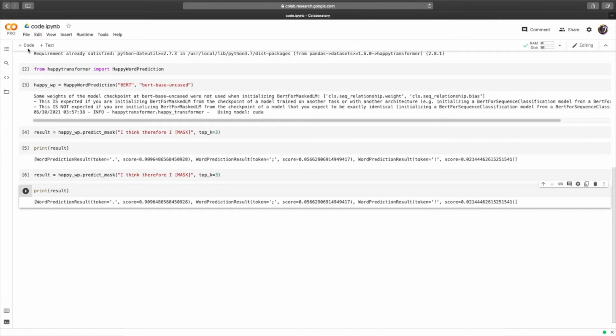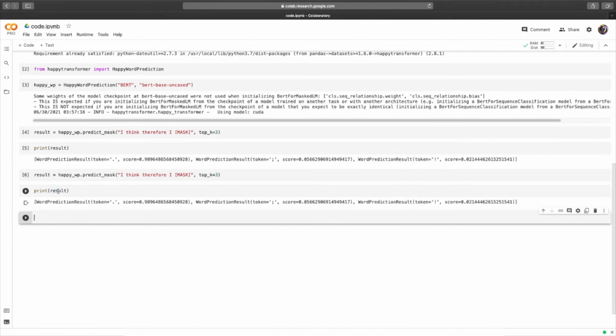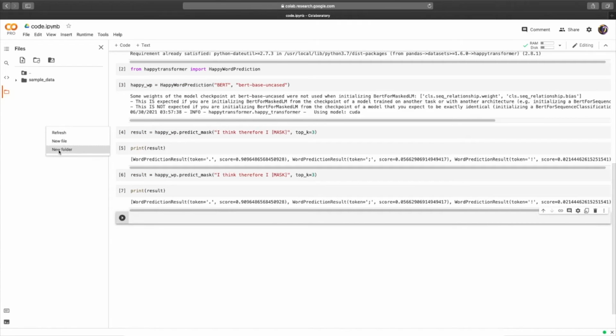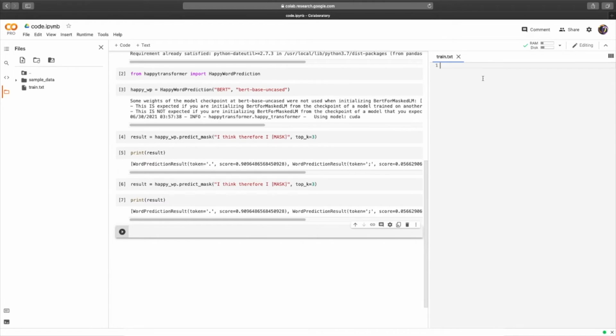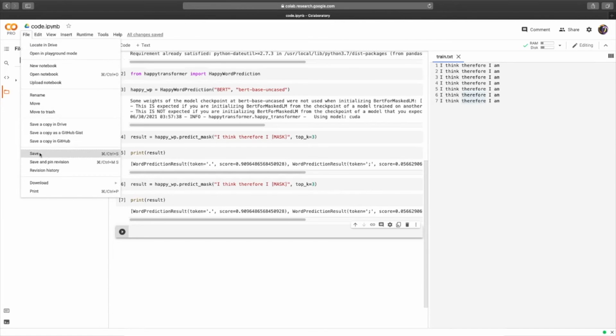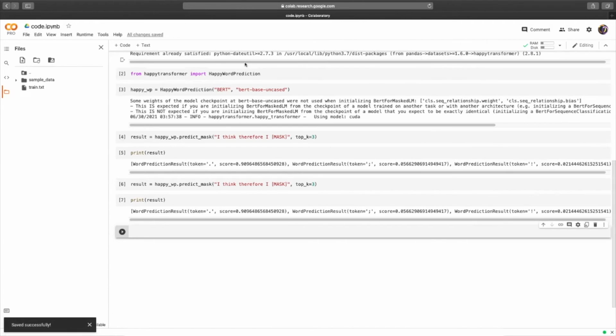Now let's fine-tune the model so that it predicts the correct token. So for this, we will head over to the Google Colab's file structure, create a new file, and we'll name it train.txt, it has to be a text file. From here, we will add training cases. So how about "I think, therefore I am," and we can provide this 7 times. Just like this should work, and to save this file, you can click on File and then Save. Let's close all of it.